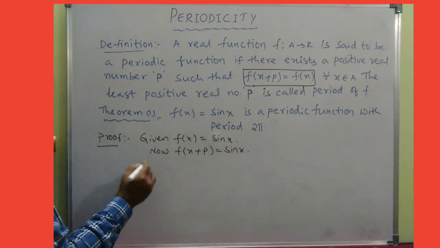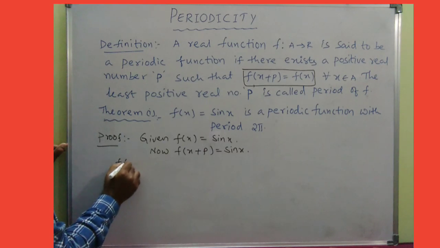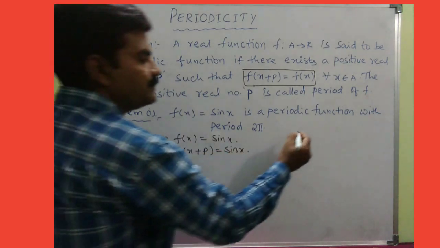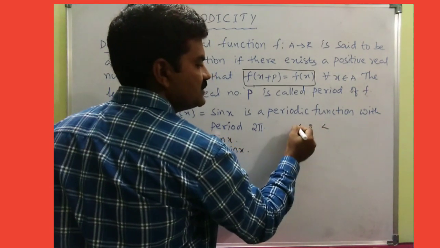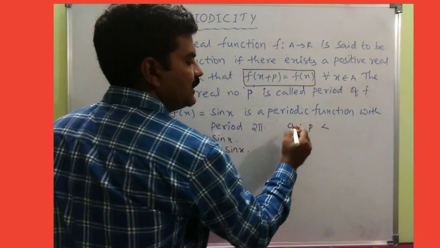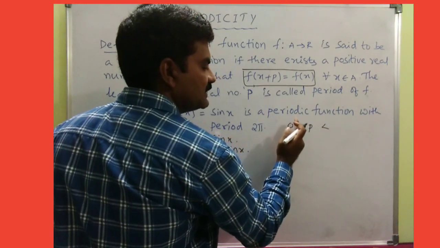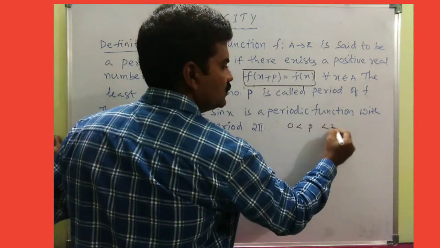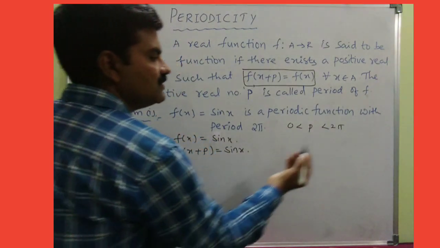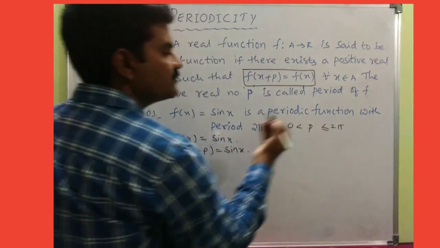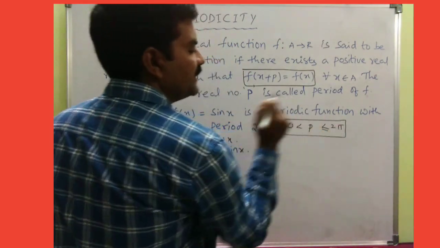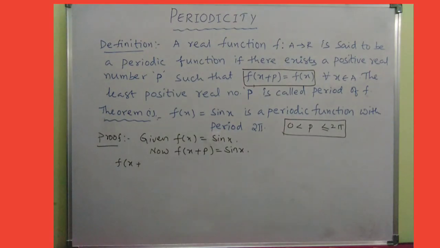Now, for f of x plus p, I cannot take 0 here, because p is a positive real number, so it cannot be 0. And p lies between 0 and 2 pi, because we want the least one. Actually many values exist after 2 pi also, but the least one definitely lies between 0 and 2 pi, and 2 pi can be included here.